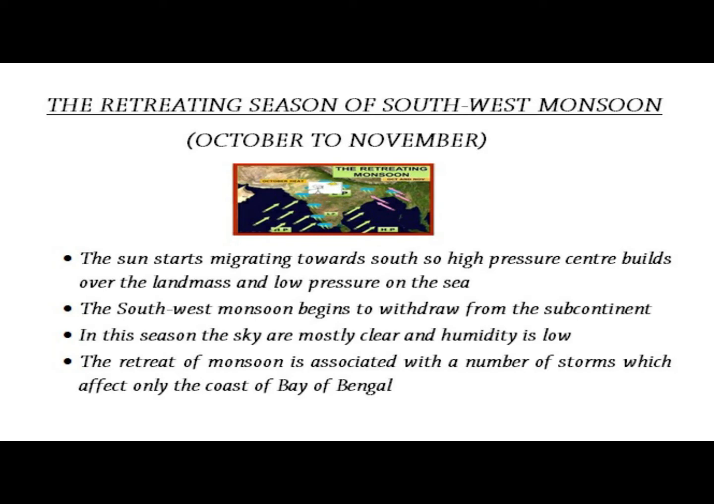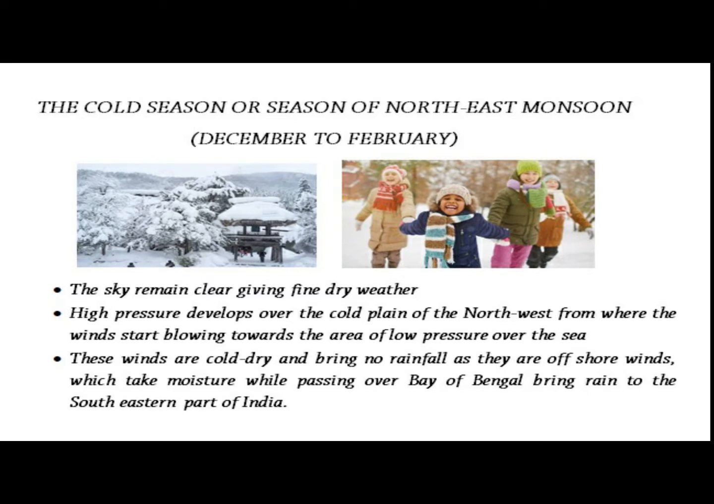Next one is the cold season, or season of the northeast monsoon, which starts from December and lasts till February. During this season, the sky remains clear, giving fine dry weather. High pressure develops over the cold plain of the northwest, from where the winds start blowing towards the area of low pressure over the sea. These winds are cold, dry and bring no rainfall as they are offshore winds,